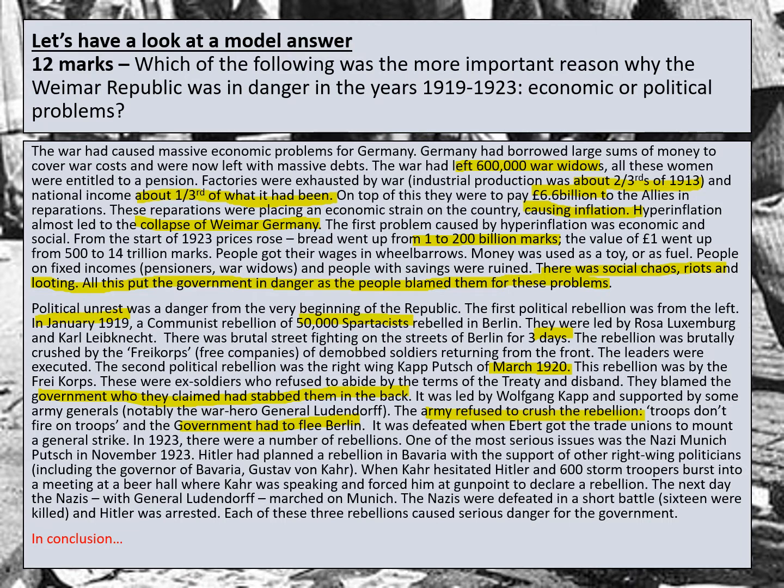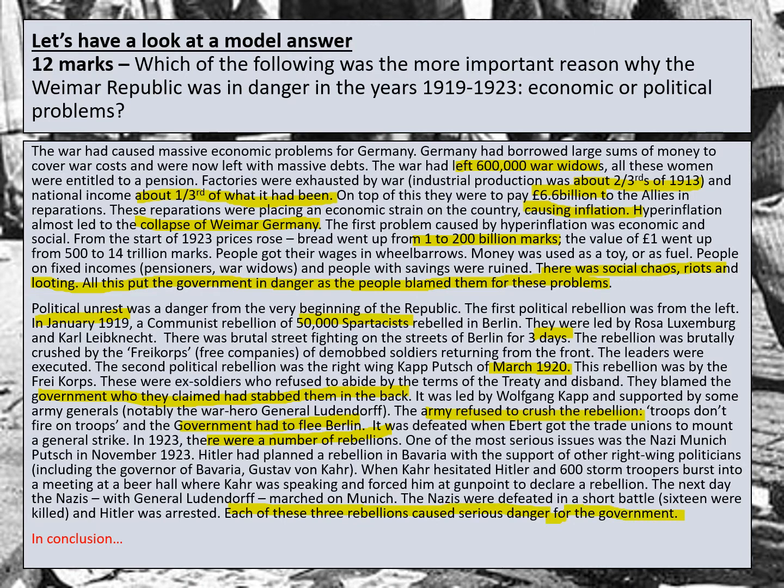In 1923, there were a number of rebellions. One of the most serious issues was the Nazi Munich Putsch in November 1923. Hitler had planned a rebellion in Bavaria with the support of another right-wing politician, including the governor of Bavaria, Gustav von Kahr. When Kahr hesitated, Hitler and 600 stormtroopers burst into a meeting at Beer Hall, where Kahr was speaking and forced him at gunpoint to declare a rebellion. The next day, with the Nazis and General Ludendorff, they marched on Munich. The Nazis were defeated in a short battle. Hitler was arrested. Each of these 3 rebellions caused serious danger for the government.